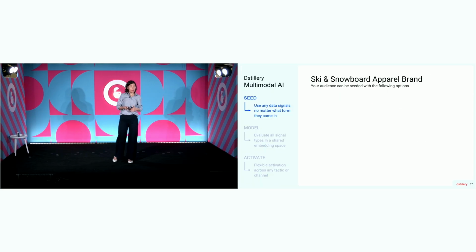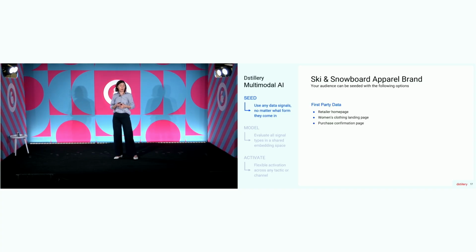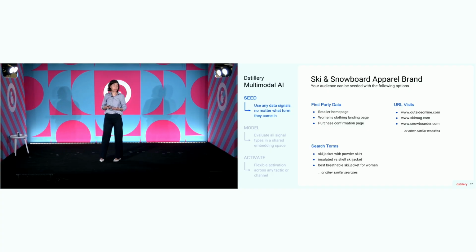So we can talk about a specific example. So picture a ski and snowboard apparel brand. They run a campaign to drive ski jacket sales for the winter. And they can have their choice of seeds. So it can be first-party data. This can be a pixel. It can be a CRM segment that captures the behavior they're looking for. They can choose URL visits that they know represent the behavior that they're trying to drive.